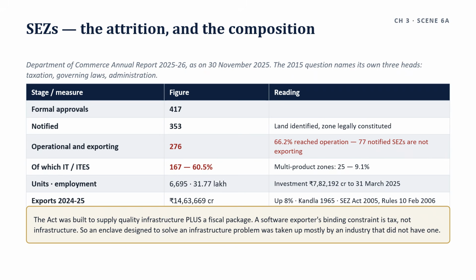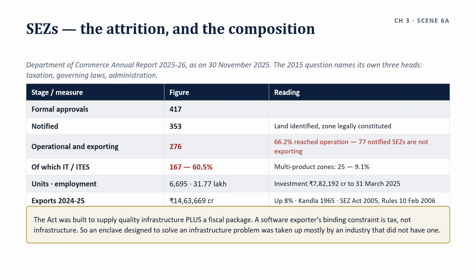Here is the 2015 question, 12 and a half marks, verbatim. There is a clear acknowledgement that special economic zones are a tool of industrial development, manufacturing, and exports. Recognizing this potential, the whole instrumentality of SEZs requires augmentation. Discuss the issues plaguing the success of SEZs with respect to taxation, governing laws, and administration. The question names its own three heads. Answer under those three and nothing else.